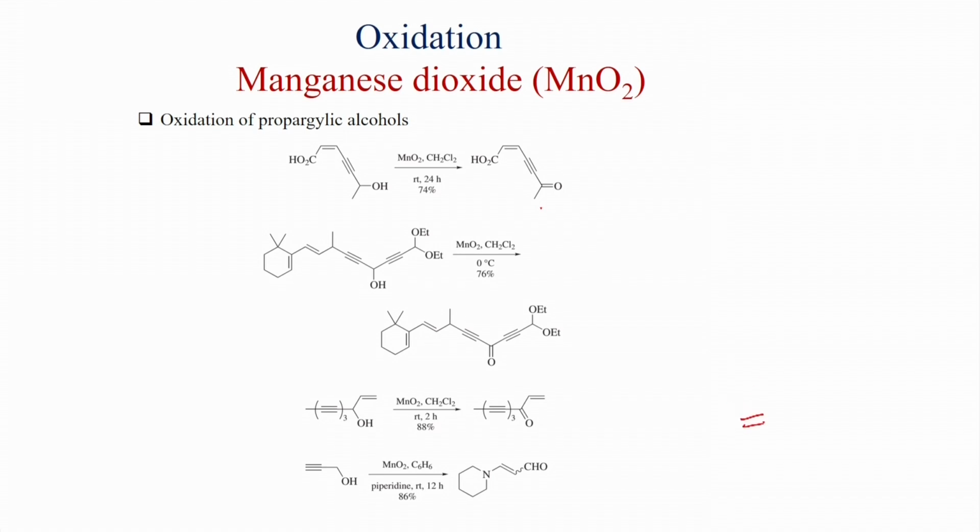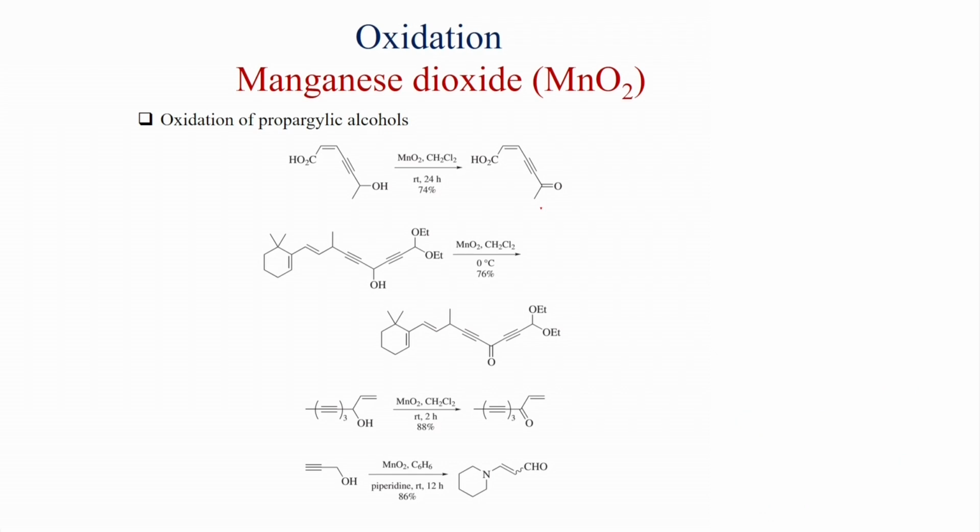Also, here we have seen that propargylic alcohol can oxidize first to the propionaldehyde. So, first propionaldehyde is forming, and when piperidine is reacted with this one, then a conjugate addition is happening. So, you get an alpha beta unsaturated aldehyde with piperidine motif. So, this is a conjugate addition of the in situ generated propionaldehyde.